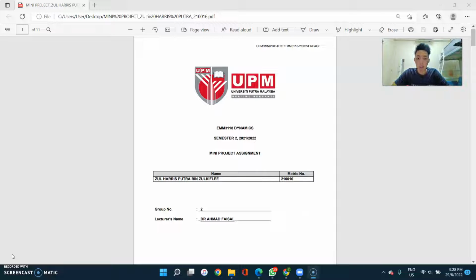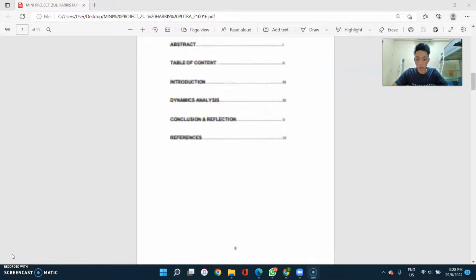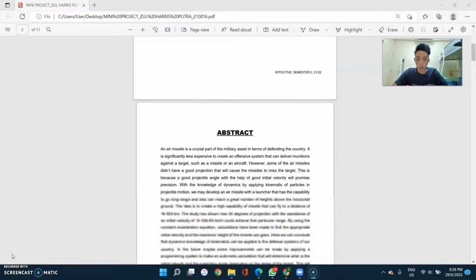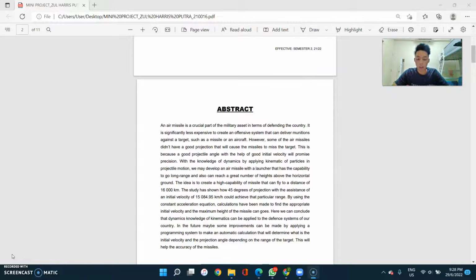Today I'm going to present about mini project assignment. So we're moving on to the abstract. So the idea is I want to make a missile, a long-range missile by using the application of projectile motion.